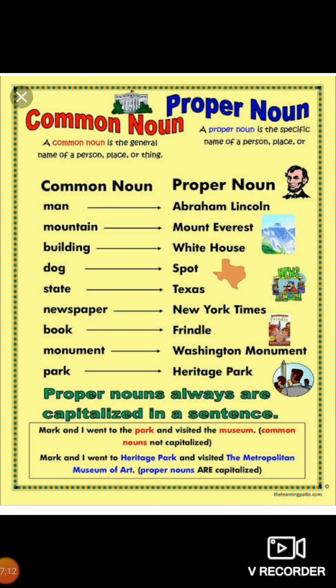Like Mark and I went to Heritage Park. Here again the word park has come with the particular name Heritage. So it becomes proper. That's why we have capitalized H and P. And visited the Metropolitan Museum of Art. Here the words Museum and Art have been capitalized because they have come with a proper noun.